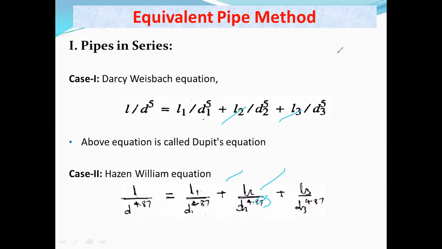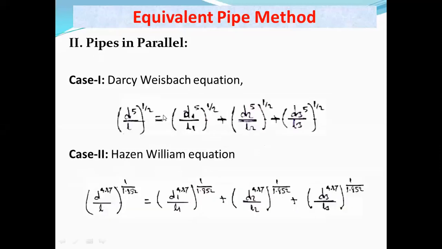Now for the pipes in parallel, in that case we have to go for this equation. Again here, case 1 is for the Darcy-Weisbach equation and case 2 is for the Hazen-Williams equation. You can see the change here.